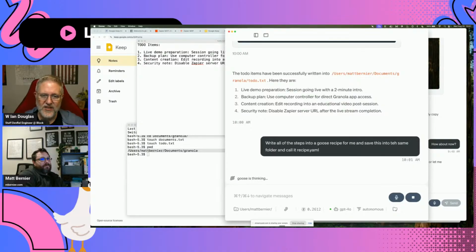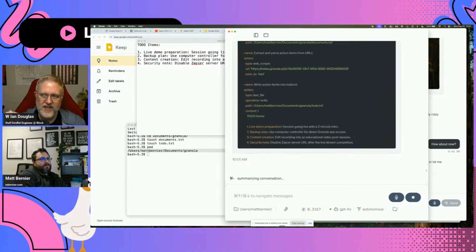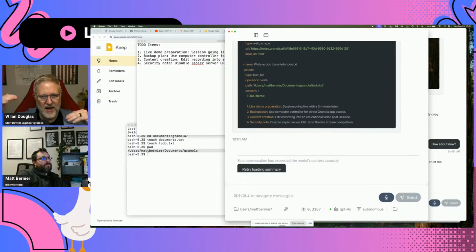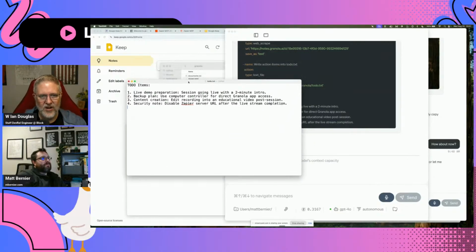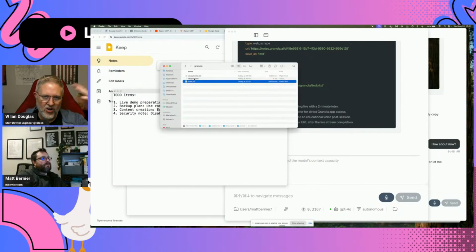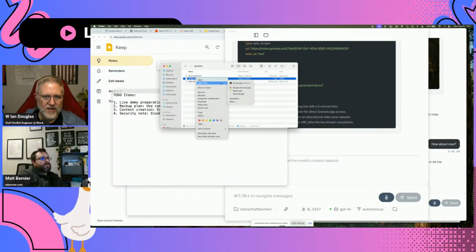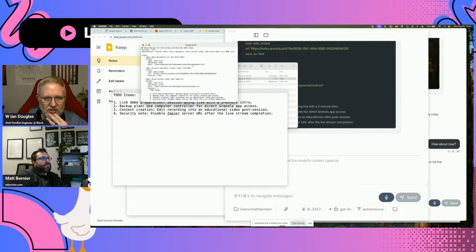Now, there is a way that we can say, actually store the session. The downside here is that the session had all this back and forth, where we maybe don't want all of that back and forth to end up in the recipe. But yeah, let's go open this in just a text editor.